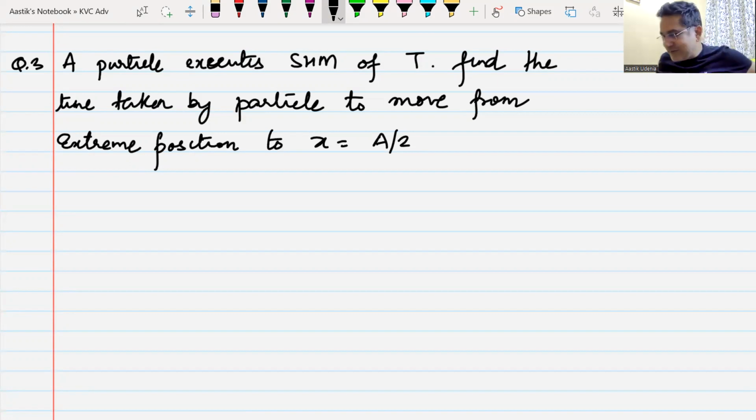From the extreme position to the position where the displacement is half the amplitude. And you have 2 minutes to show me your talents, else I will show mine. Everyone understands the question? Yes, sir. Your answer should come in terms of capital T, remember. I will give you this as homework.